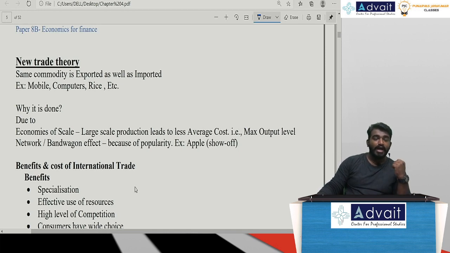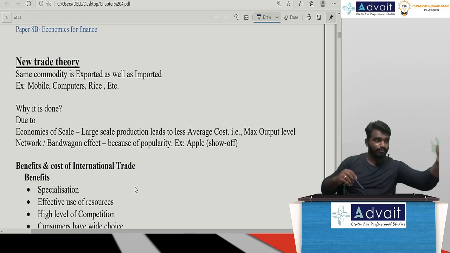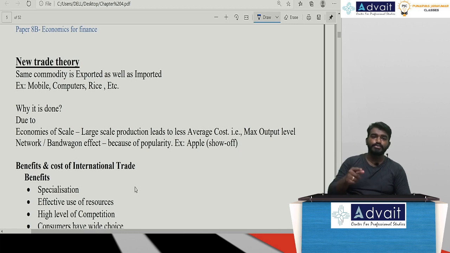Sir, now I am also getting an opportunity for employment. In order to export more and more units, I should also produce more. First I should meet the demand of my domestic market, then only I can export it. Sir, I need to produce more, so employment opportunity is increasing. Sir, whenever you are producing more, even the GDP of a nation will increase.